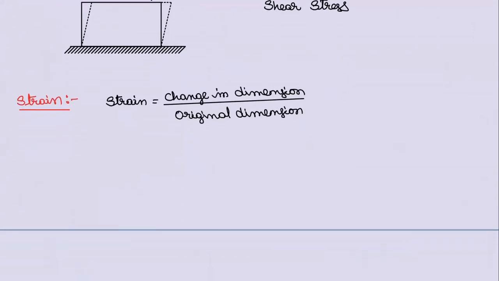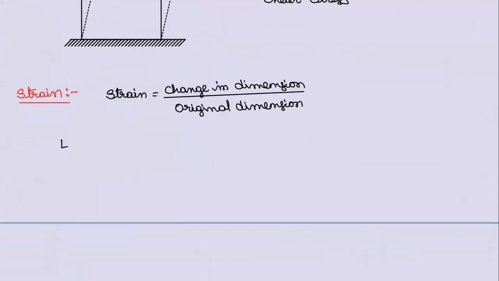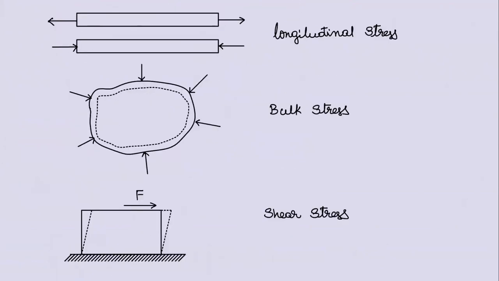If you want to go for longitudinal strain, in this case, the force is applied along the length and stress developed is longitudinal stress.